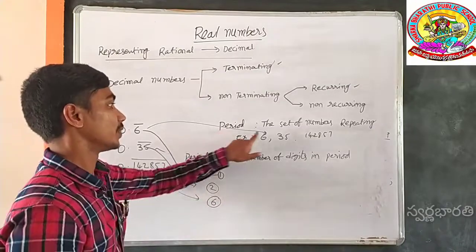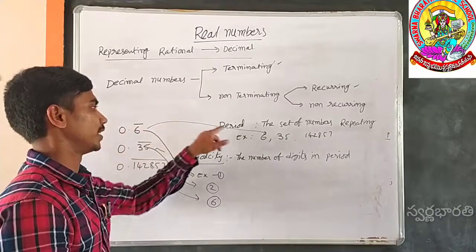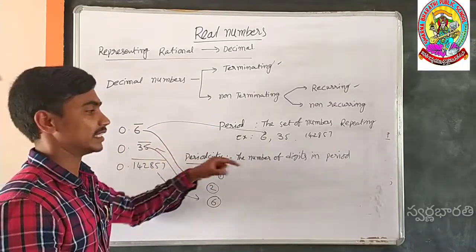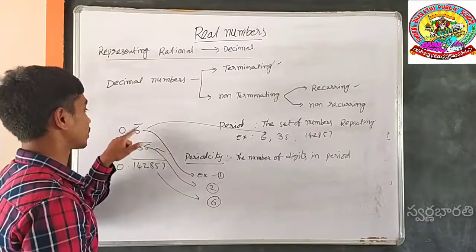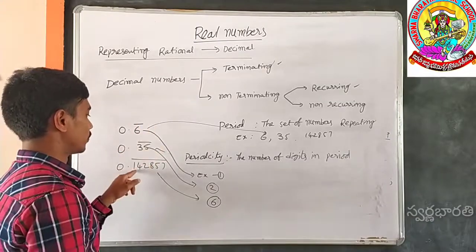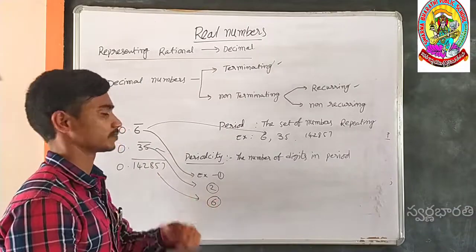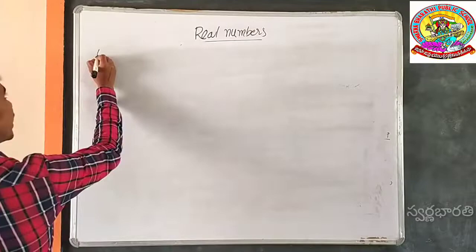Period means the set of numbers which are repeating. Which numbers are repeating is called the period. Periodicity means how many digits are repeated in it. Here, 6 only, one number repeating. 35, 2 numbers are repeating. 142857, 6 numbers are repeating. So that's why periodicity is 6. Clear with that? So now next is